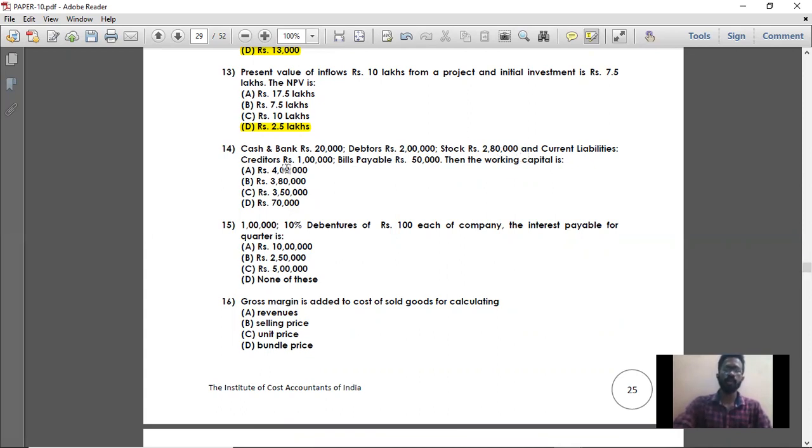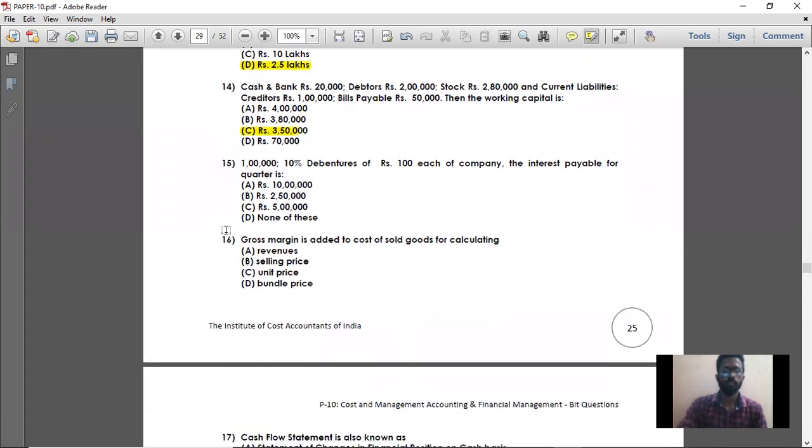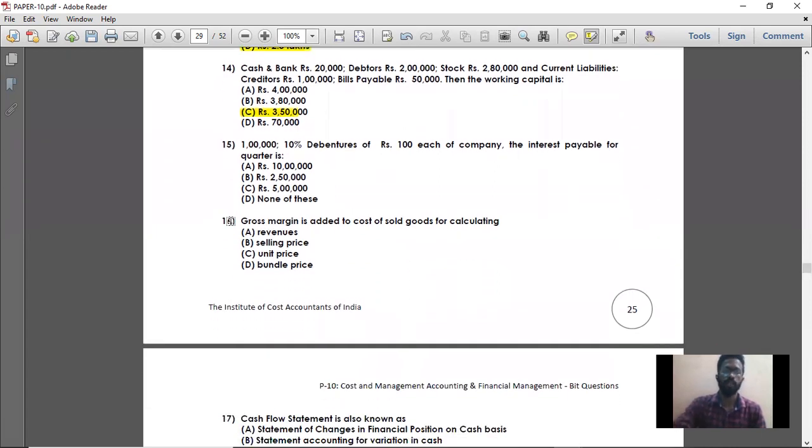Minus your total current liabilities, 1 lakh plus 50,000, that is 1,50,000. So 5 lakh minus 1,50,000, 3,50,000 is your working capital. So working capital is nothing but current assets minus current liabilities. Current assets is 5 lakh, current liabilities is 1,50,000, so you are getting 3,50,000. So option C is the right answer. Moving on to the next question, question number 15.